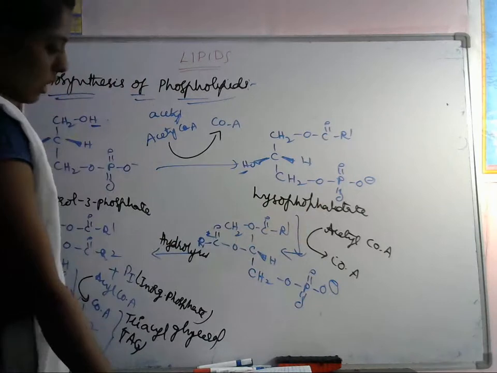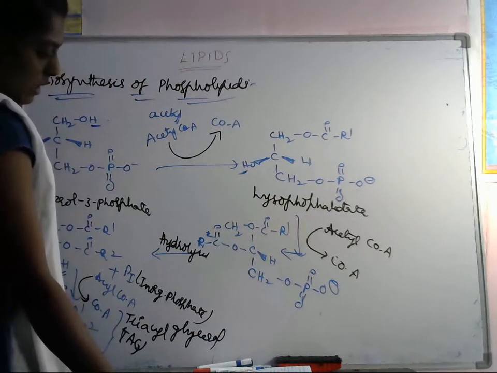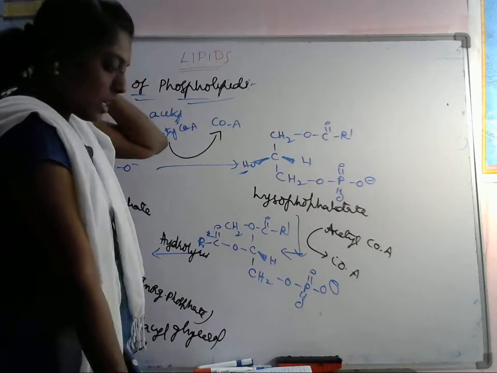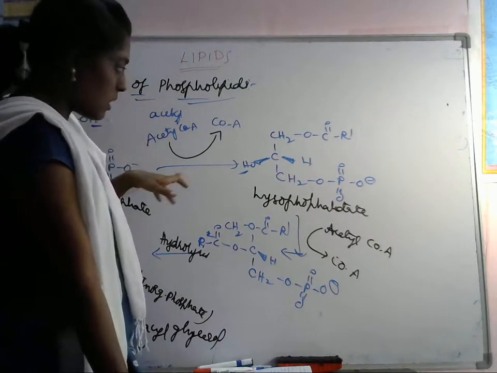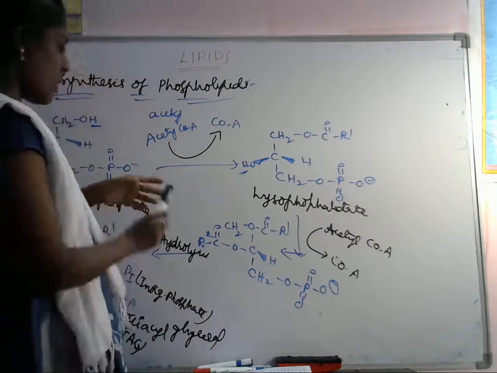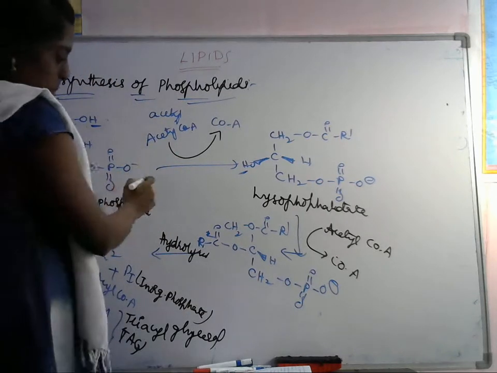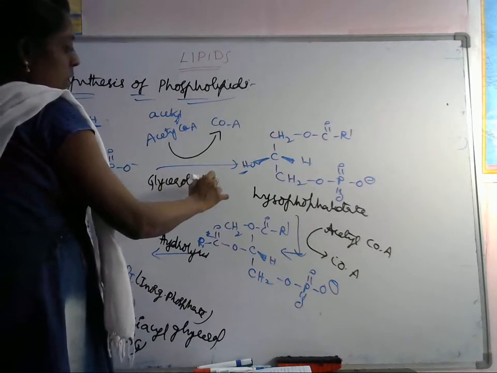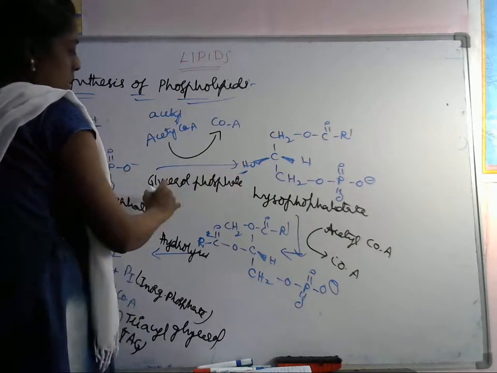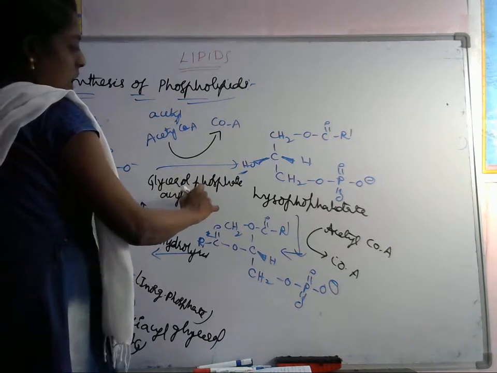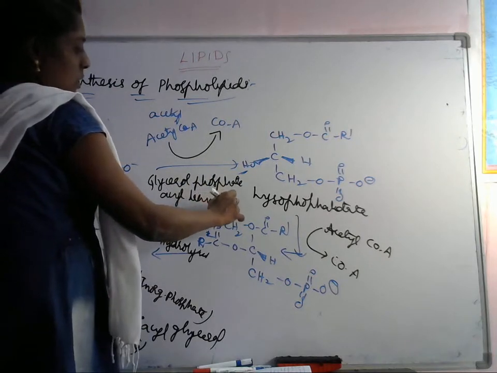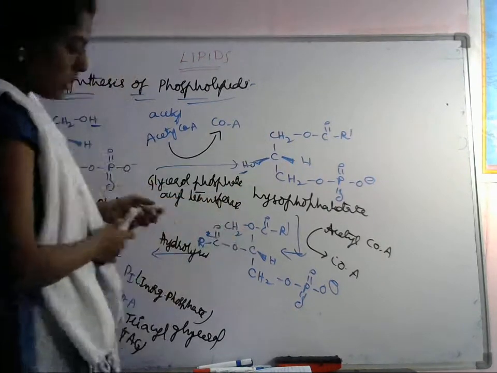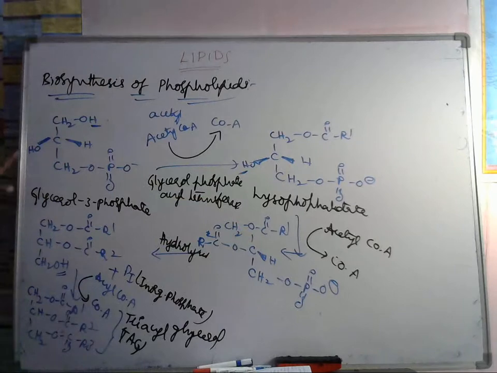Here one enzyme will be there, for phosphatidate, which is nothing but glycerol phosphate acyl transferase. Transferase means enzyme. This is the name of this one. So this is the biosynthesis of lipids.